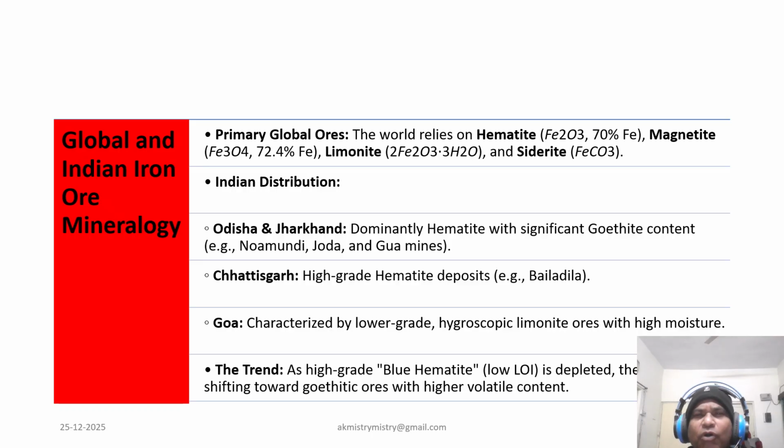Now, LOI, loss of ignition. Loss of ignition is the mass of volatile matter released when ore is heated up to 1000 degrees centigrade. It includes water from hydroxyl groups, CO2 from carbonates, and organics. Typical LOI values: dense hematite 0.2 to 2%, goethite 3 to 10%, and siderite even higher.